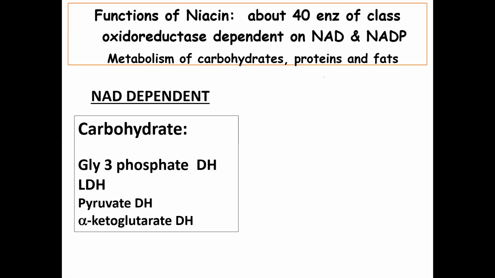Another is glyceraldehyde 3-phosphate dehydrogenase, and lactate dehydrogenase. They are NAD dependent reactions. Lactate dehydrogenase means conversion of pyruvate to lactate. Glyceraldehyde 3-phosphate dehydrogenase means conversion of glyceraldehyde 3-phosphate to 1,3-bisphosphoglycerate.